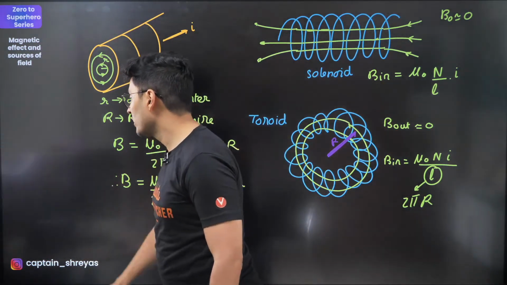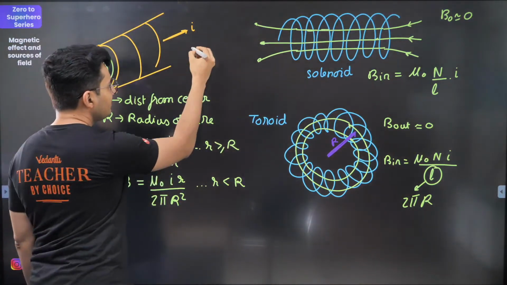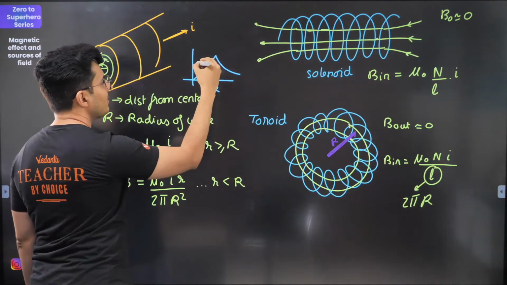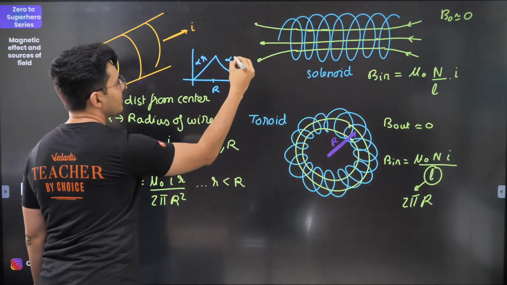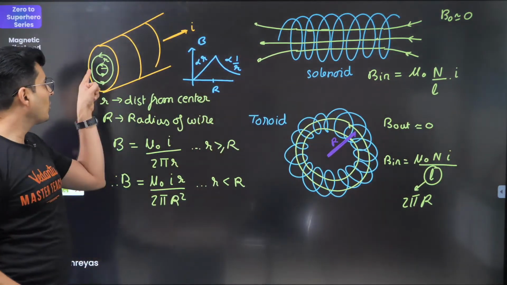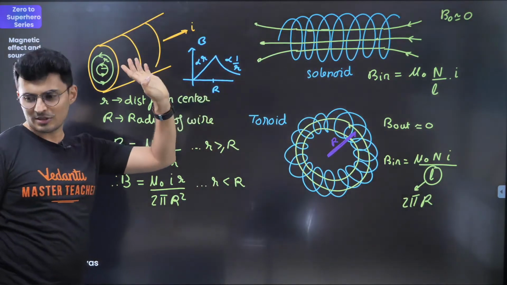In fact, if you draw the graph, you would have seen this graph many times. The graph comes like this. Here it is proportional to r, here it is inversely proportional to r. This is how the field varies. It is 0 at the center. It starts from 0, reaches a maximum, and then again reduces. Keep this in mind.